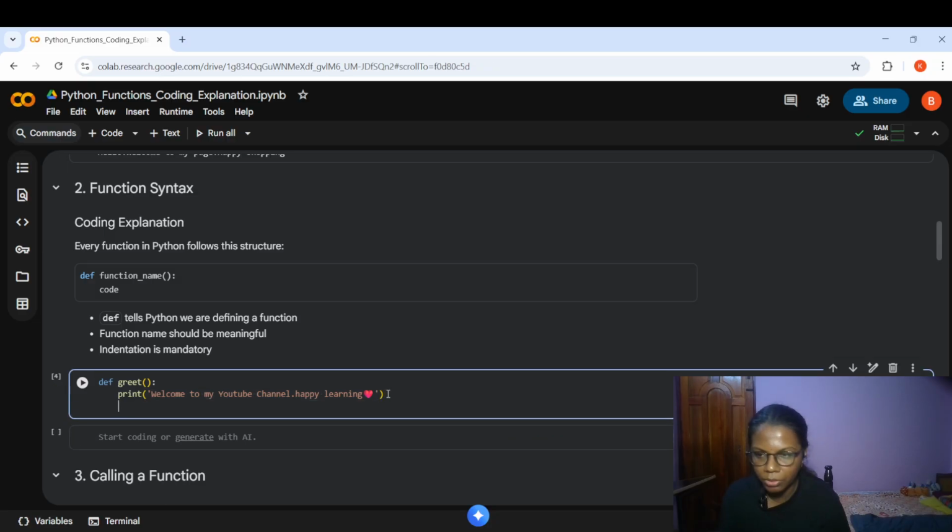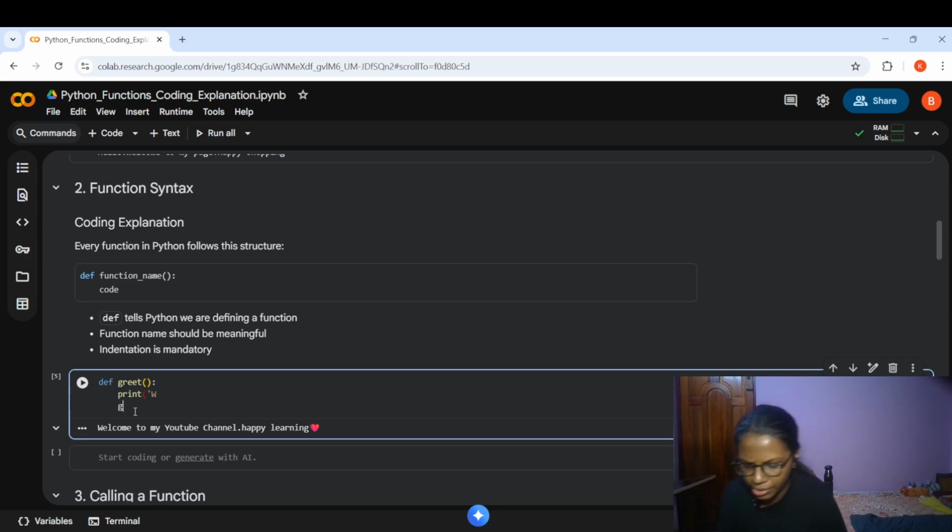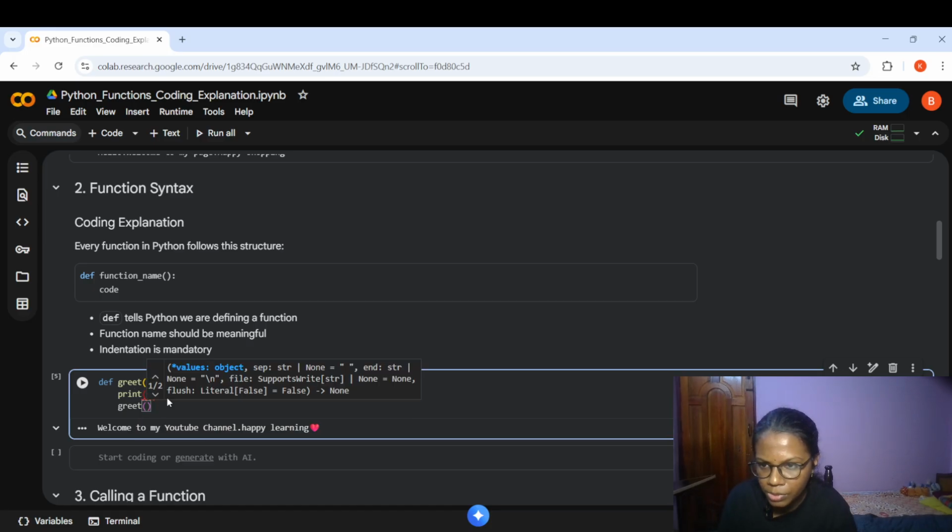That's very important. What I have to do is, on the next line, no indentation is required. I just need to give greet over here. So now the printing statement will get printed. If I call it once again, if someone else is visiting, once again I need to give greet. See what mistake I'm making here?